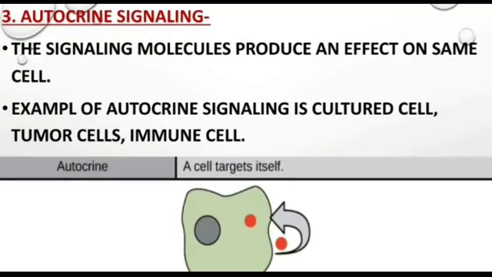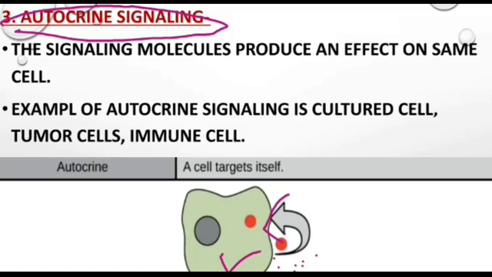Here is another type, which is autocrine signaling. Autocrine means, auto means self. Self-inducing signaling is known as autocrine signaling. In autocrine signaling, suppose this is a cell. Here is a receptor present on the surface of that cell. That cell releases some chemicals to the outer side of the plasma membrane.